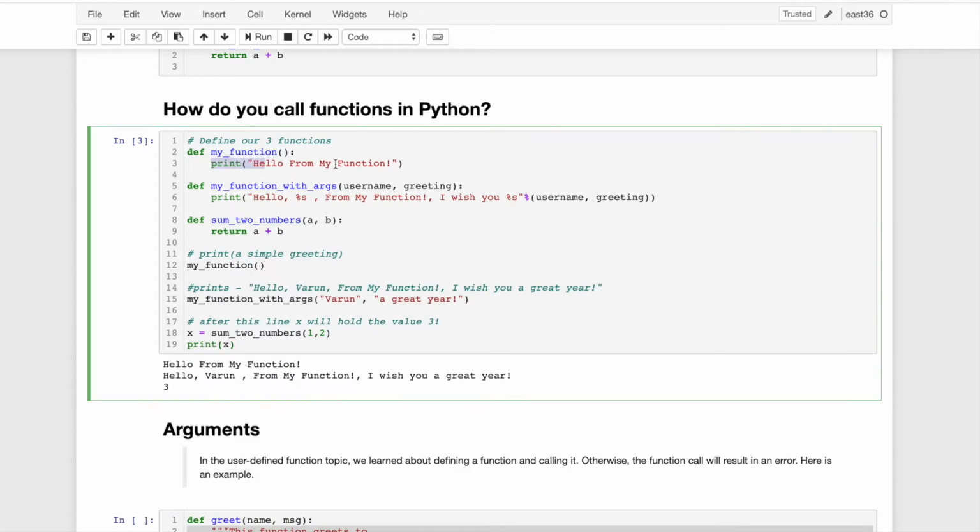The first function just prints its message, and the second function prints with whatever parameters I passed, like username and greeting: username Varun and greeting. Similarly, the third, the return statement, works the same way. We pass the parameters, and after addition it returns and goes back to the place where it was called, returns the value here, holds it in the x variable, and that is printed here. So that is how you can call a function in Python.